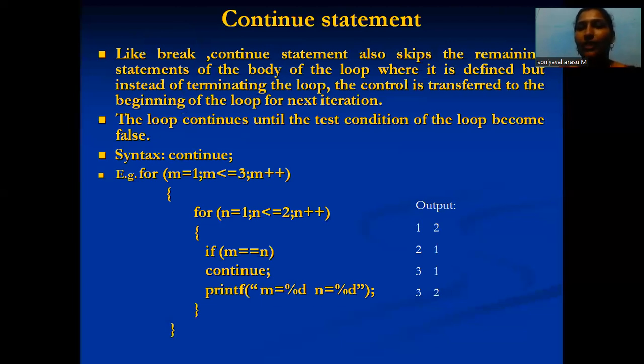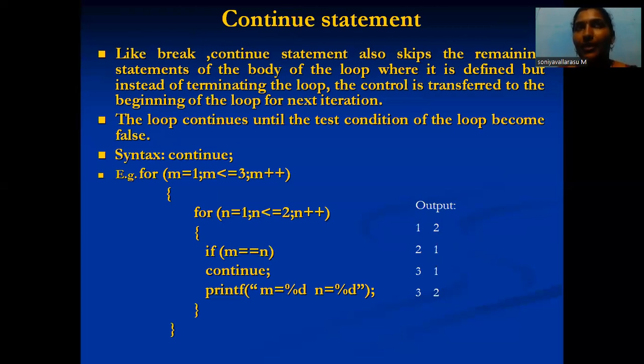The continue statement is the opposite of the break statement. The continue statement also skips the remaining statements of the body of the loop, but instead of terminating the loop, the control is transferred to the beginning of the loop for the next iteration.